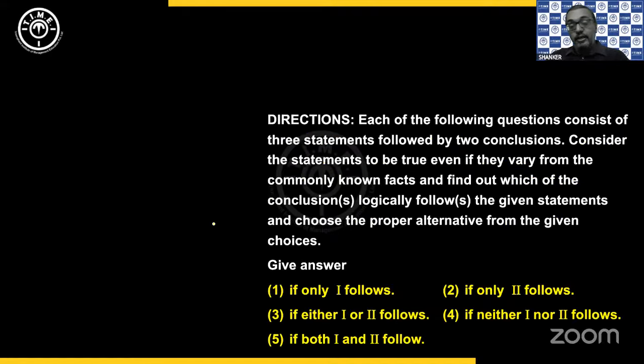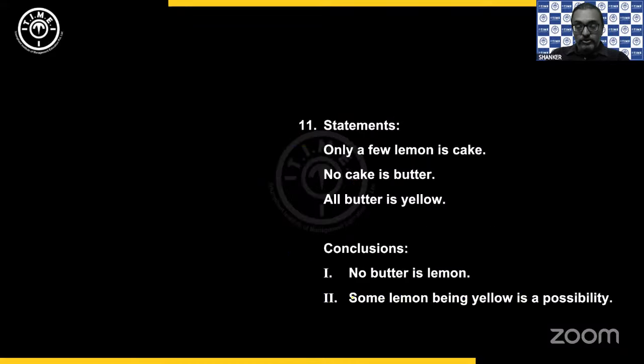Then next, the directions. Each of the following questions consists of 3 statements followed by 2 conclusions. Consider the statements to be true even if they vary from commonly known facts, and find out which conclusions logically follow the given statements and choose the proper alternative from the given choices. Now you have some common options: only one, only two, either one or two, neither one nor two, both one and two. Okay, so these are deductions or syllogisms. So let's have a look into it.